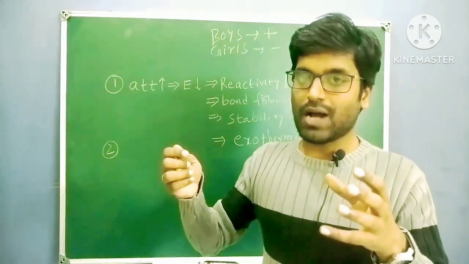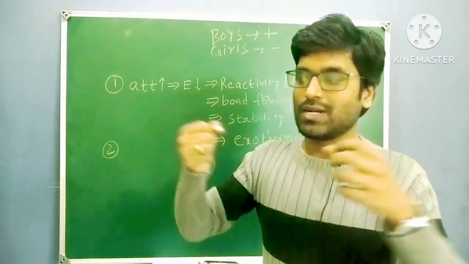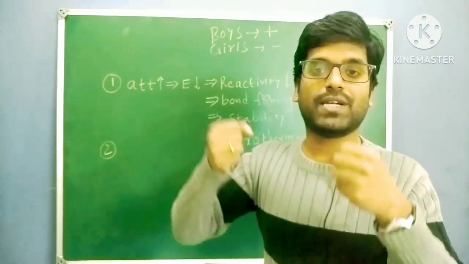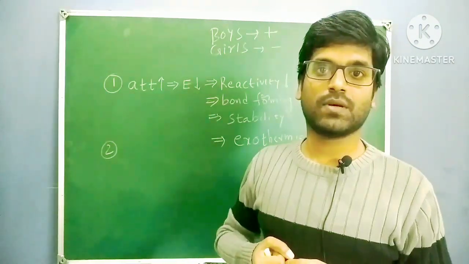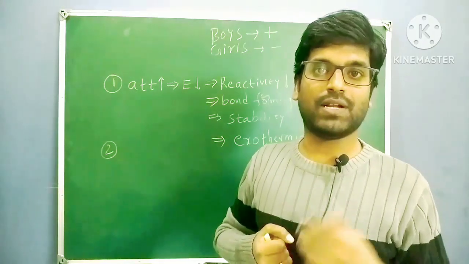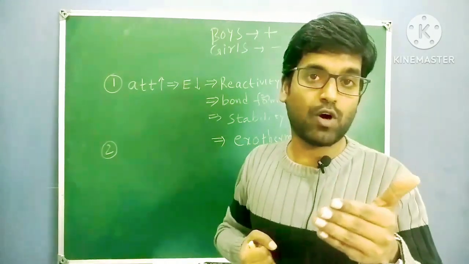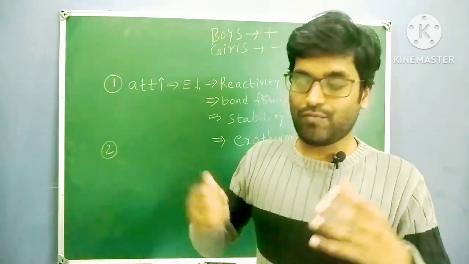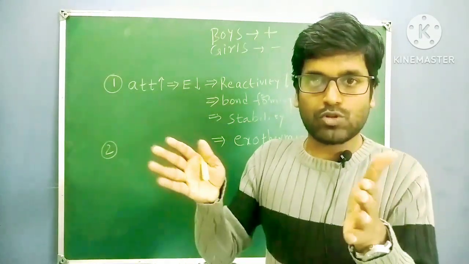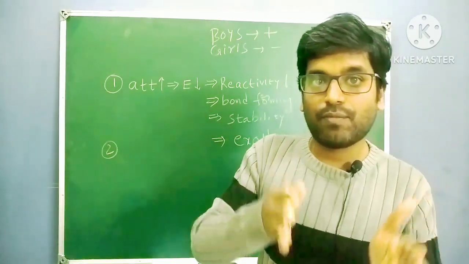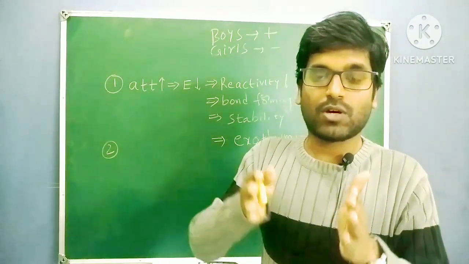Whenever you both are trying to attract more and more, trying to come closer and closer, then domination will be high, repulsions will be high. Whenever repulsions are high, your bond might break, your marriage bond might break. Whenever you are coming closer to each other, because of the domination of both of you, you are struggling now.